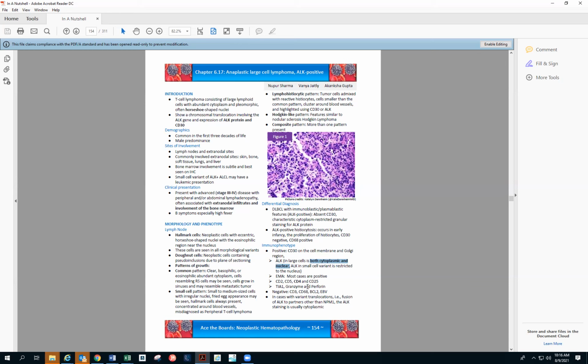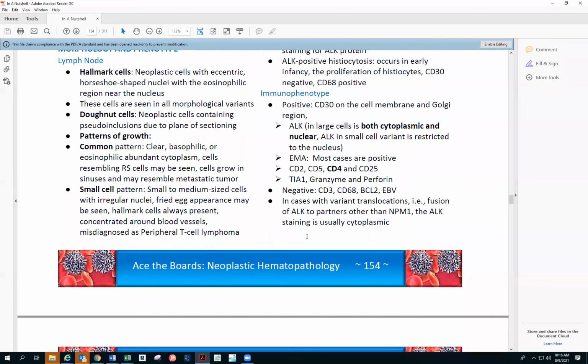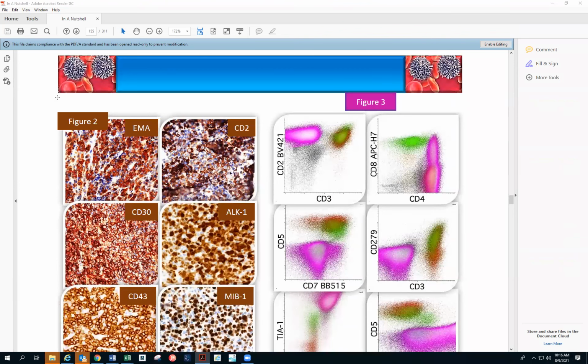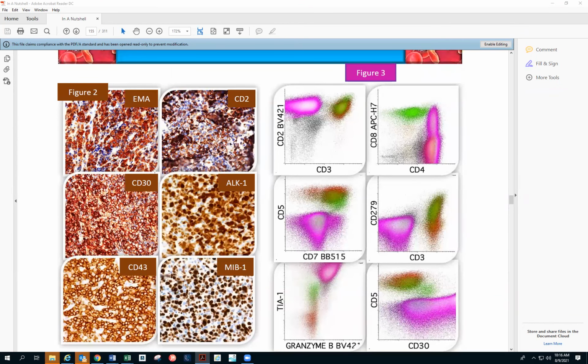And then for immunohistochemistry, for the immunophenotype, it is more of CD4 again, and there can be CD25 in here as well. TIA1, granzyme B, perforin. ALK is most important. CD30 is very important, most important, with cell membrane and Golgi region staining. So that's that. Then we have this ALK positive ALCL case where we are showing the ALK positivity, CD30 positivity, MIB1 which is high, and EMA that is positive as well. And then we have this on the right-hand side.